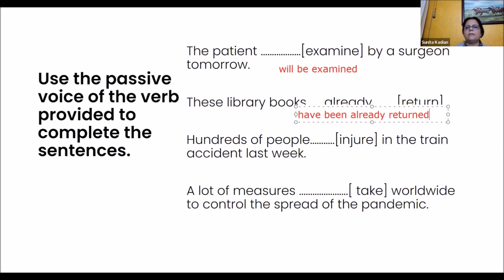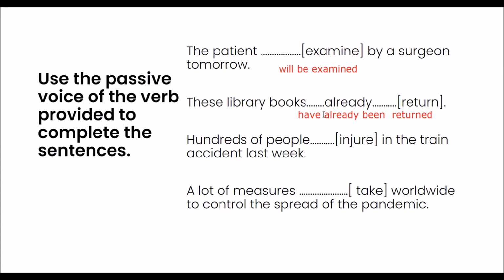Okay, what is wrong with this sentence? See, whenever you have these adverbs, already, always, often, never, and you have two helping verbs, this word should come in between the two helping verbs. It should always be after the first helping verb. Already should come here: the library books have already been returned. We cannot say "have been already returned," but "have already been returned." This has already been explained.